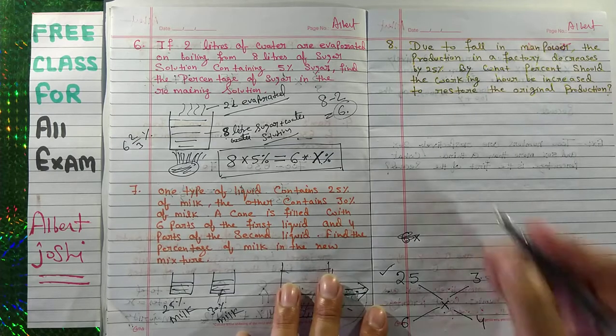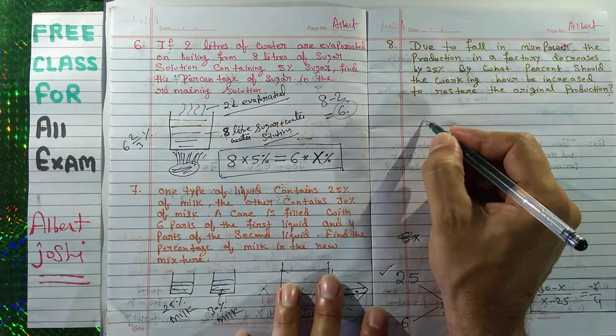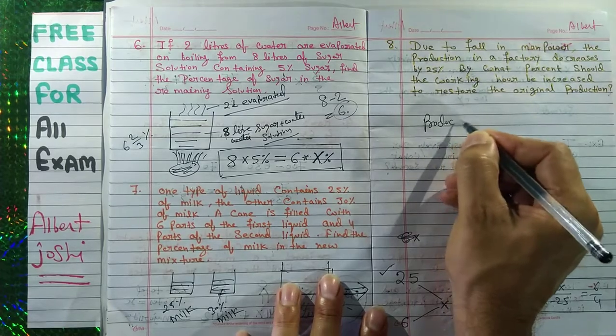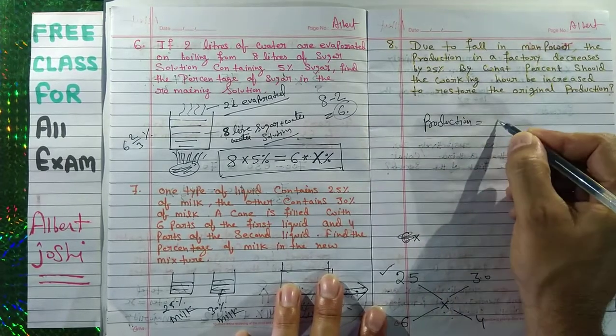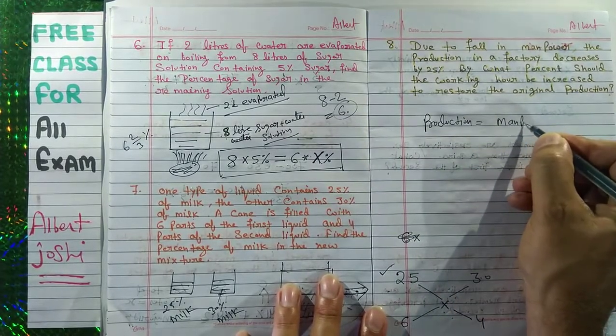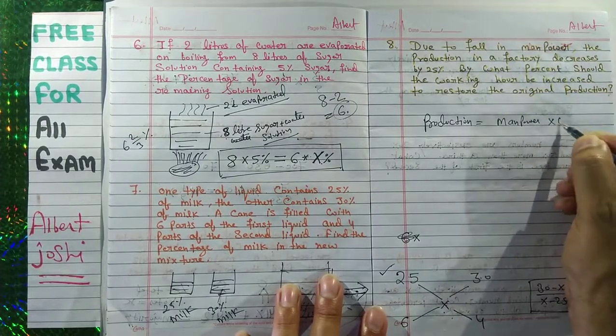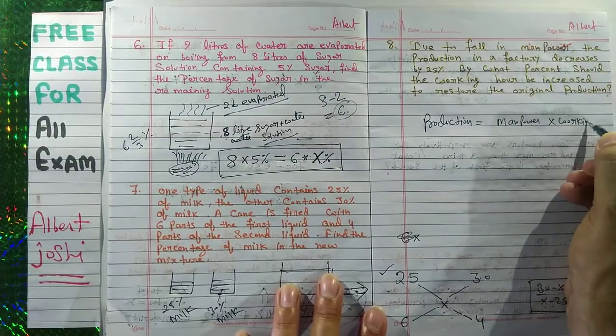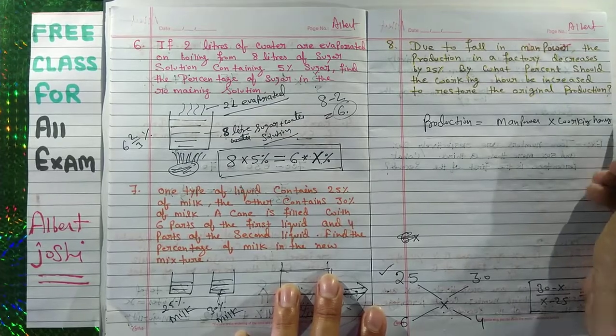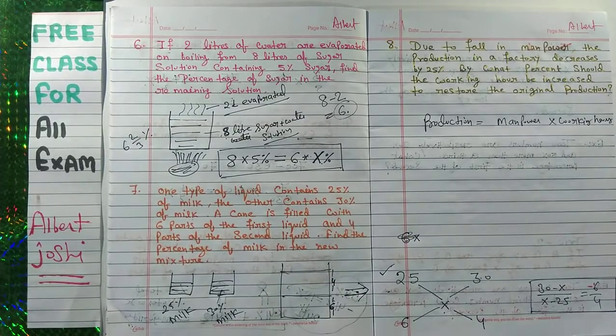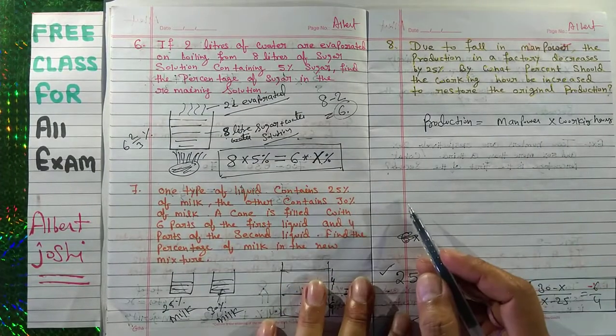You have to understand, production is equal to manpower into working hours.